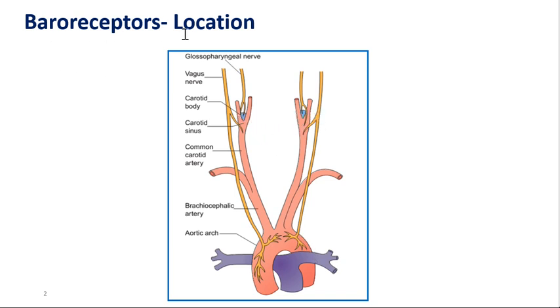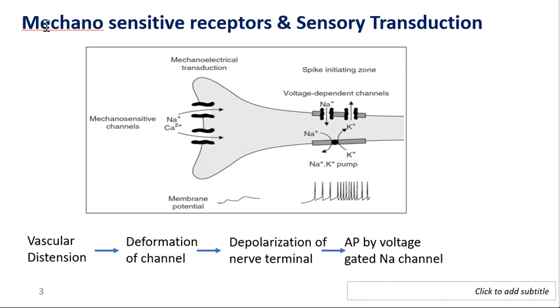Now, as the name shows, baroreceptors: baro means pressure, receptors, right? So they are normally called pressure sensors. But in reality, they are not pressure sensors, they are stretch sensors. So let's see how they sense the signal. They are basically mechanoreceptors.